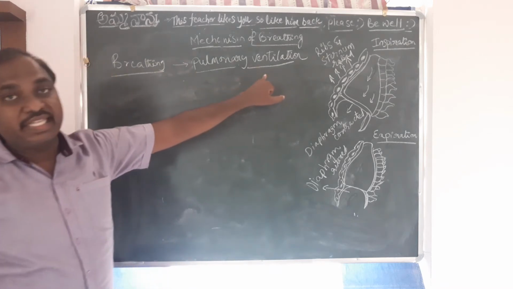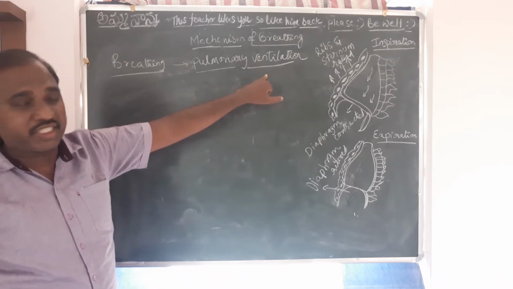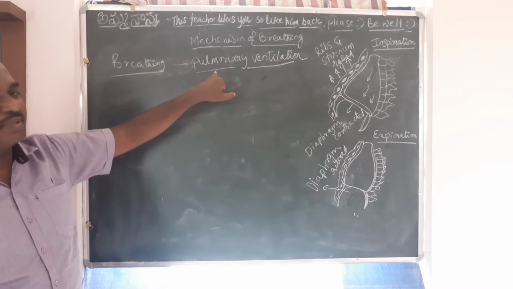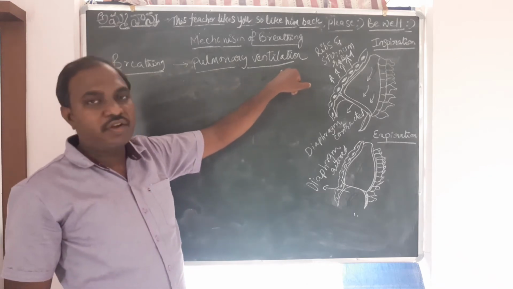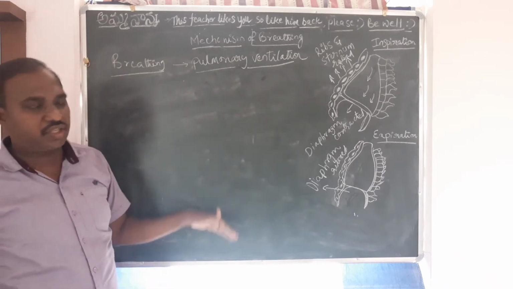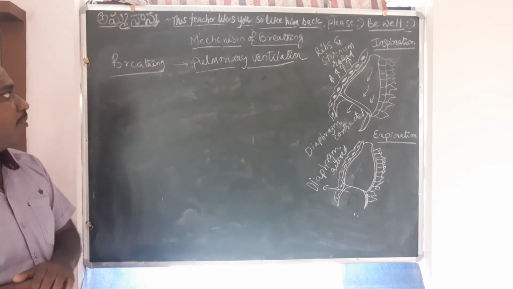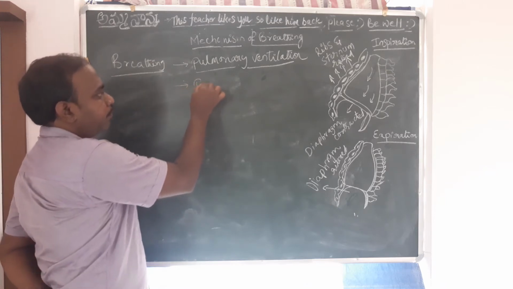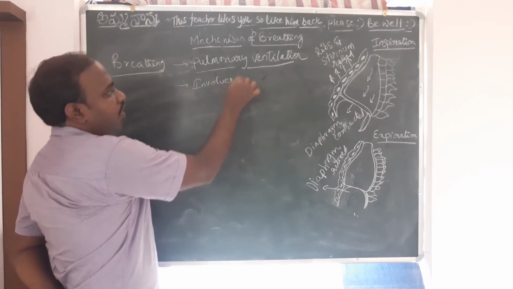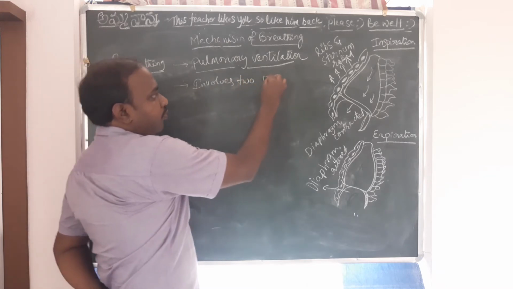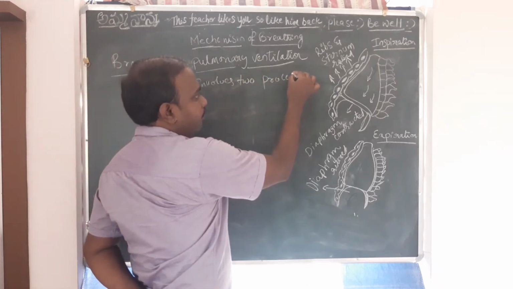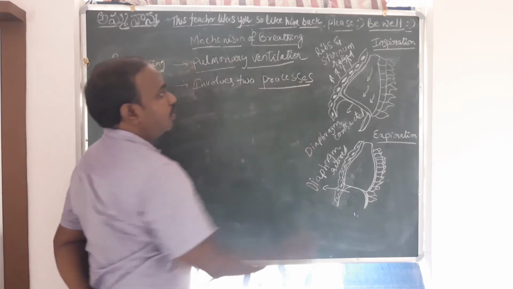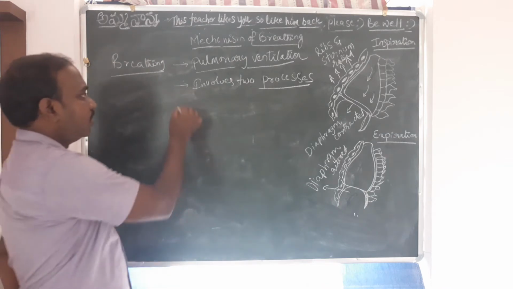I have explained this in the introductory lesson. We have seen how breathing is called ventilation, and since the ventilation is happening in the lungs, it is called pulmonary ventilation. And we have also seen the structure of lungs, and we will see how this happens. This breathing involves two processes. What are those?